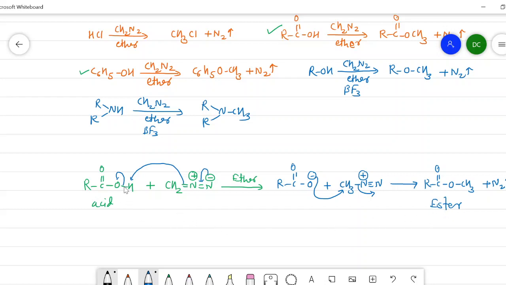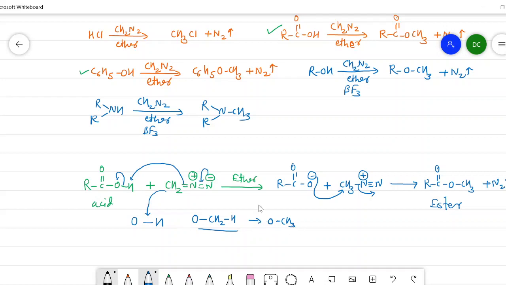Now, if you take this O-H bond and this CH2, it looks like the CH2 group is inserted in between these two atoms, forming OCH3. That's why, in the introduction and the beginning of the application, we said there is an insertion of a CH2 group between these two atoms.